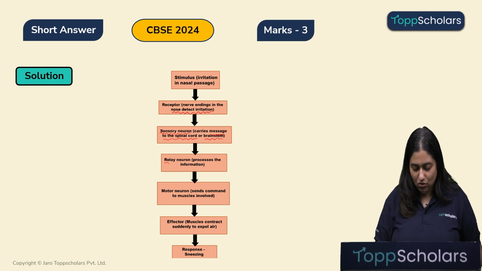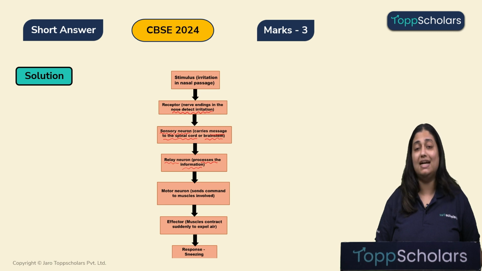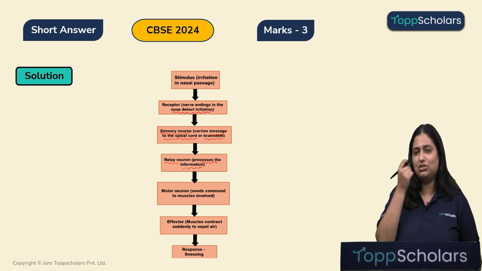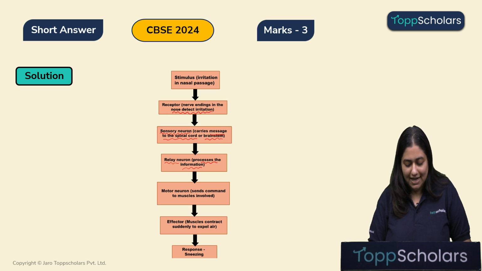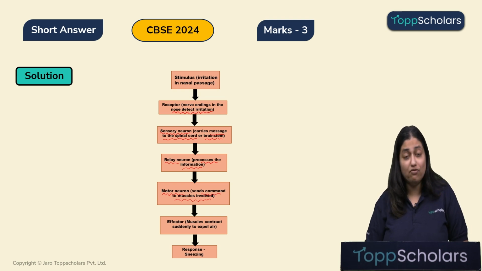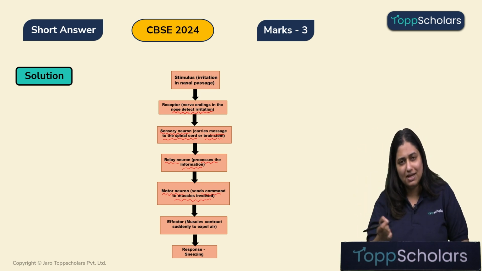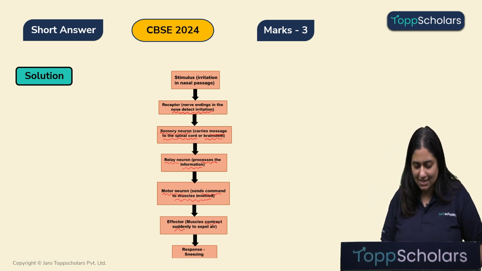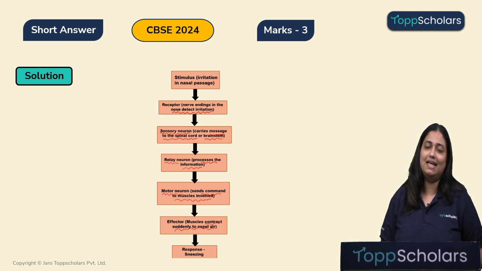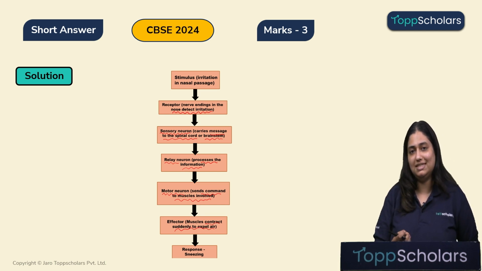Now, a relay neuron which is present over there will process and understand this information that there is some irritation going on in the nasal passage. Relay neuron will then tell the motor neuron to generate and send this motor command to the muscles involved in sneezing. And as this motor neuron brings that command to the muscles, they will contract and suddenly expel the air. And that exactly is your sneezing.